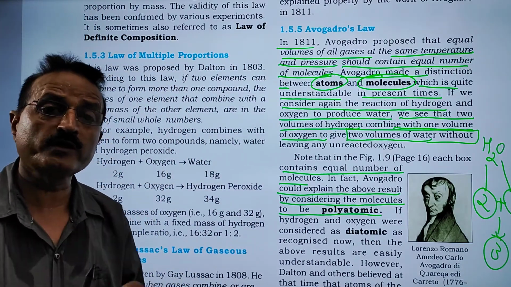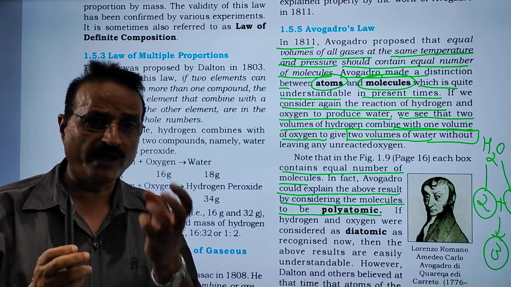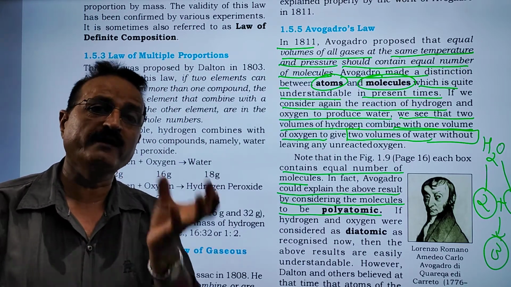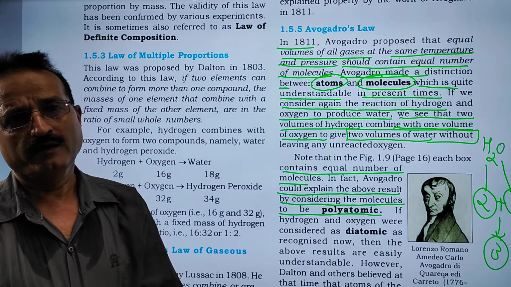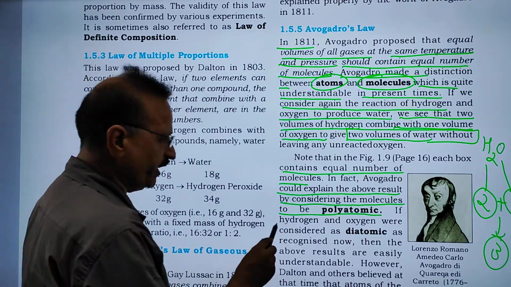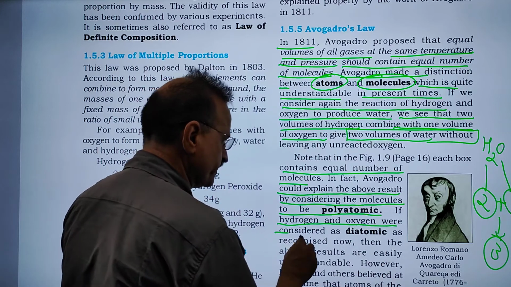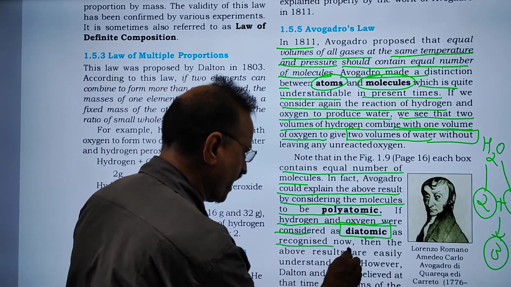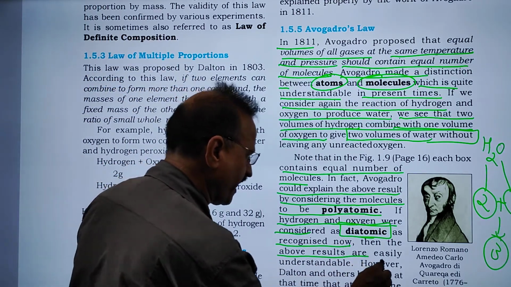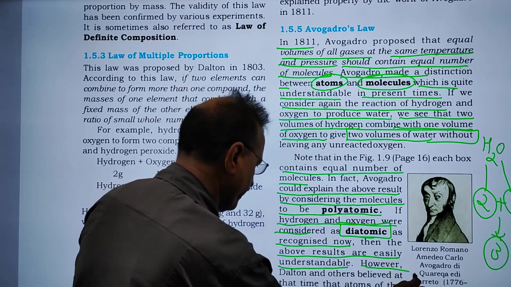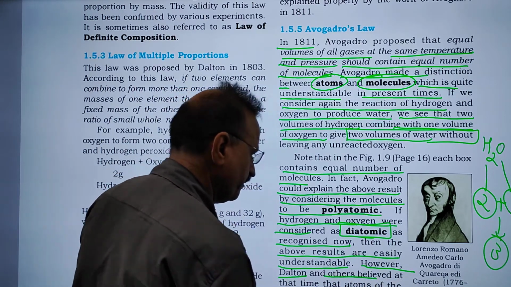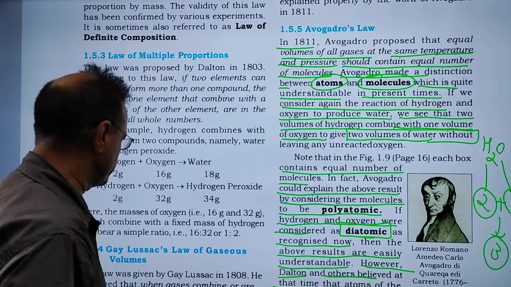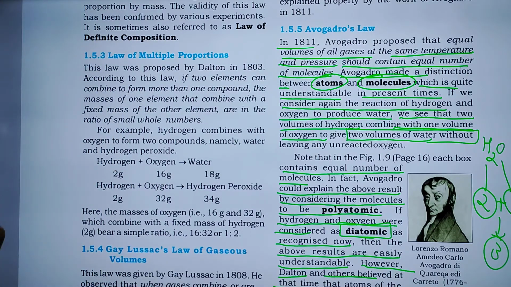If there are more than 2 atoms, molecule containing more than 2 atoms, it may be 3, it may be 4, it may be 5, it is known as polyatomic molecule. So if hydrogen and oxygen were considered as diatomic, as recognized now, then the above results are easily understandable. However, Dalton and others believed at that time that atoms of the, let's see what is the next.